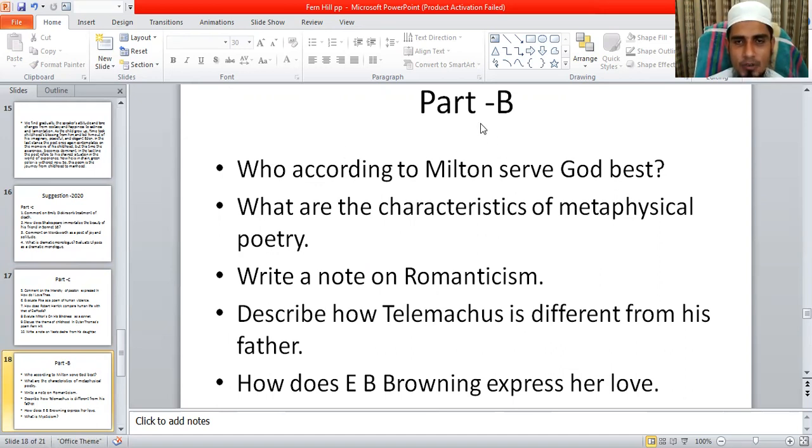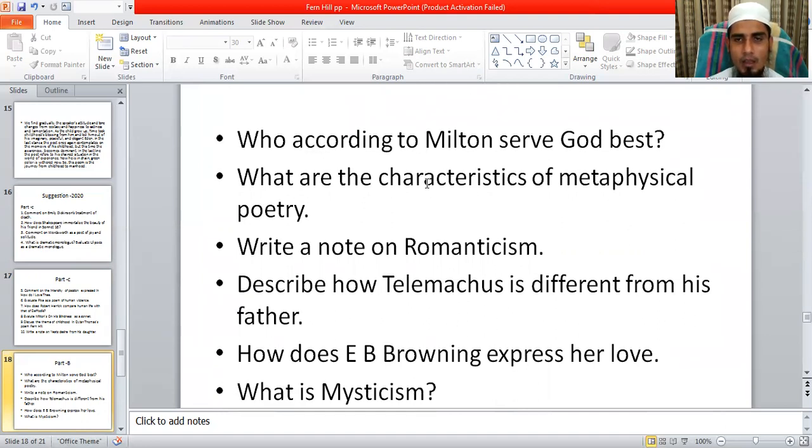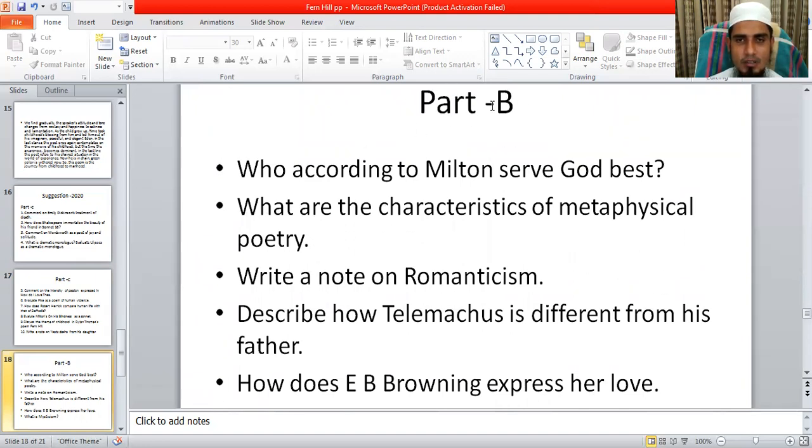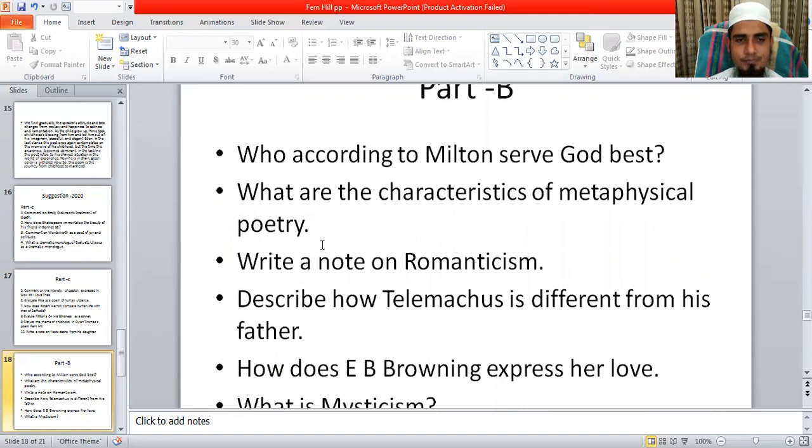So in part B, we will find some short questions. Who, according to Milton, serve God best? It is a question from Milton's poem On His Blindness. According to Milton, who serve God best? This is the question. Another is, what are the characteristics of metaphysical poetry? This is a short question.